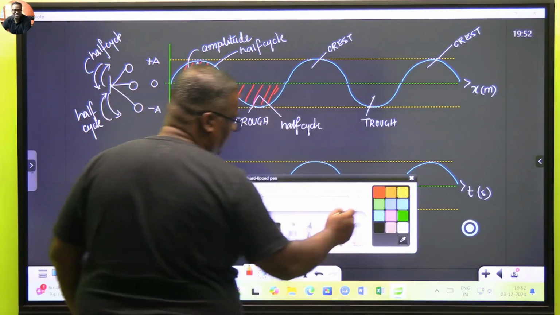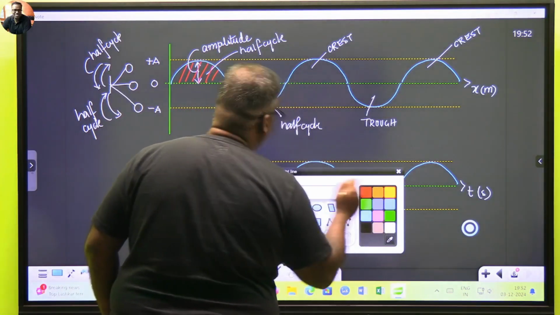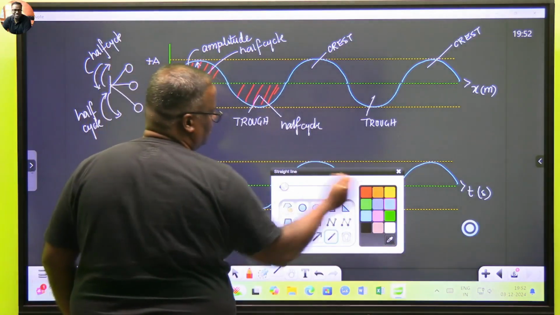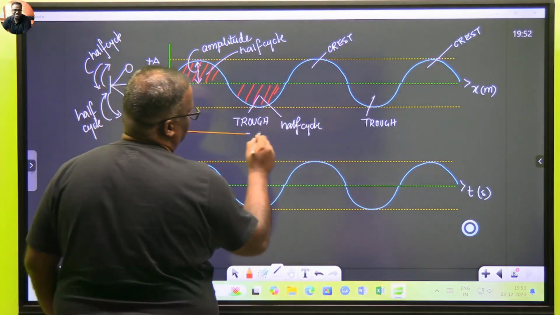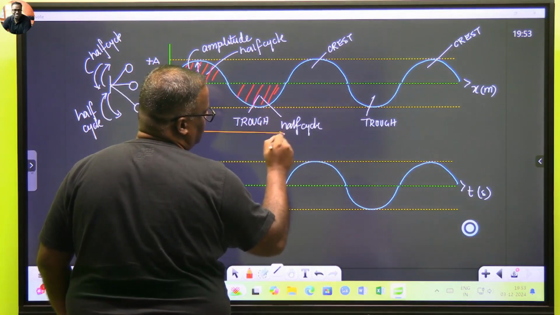What will this become? This is our one cycle. This is my one cycle. From here to here, this will be my one cycle.